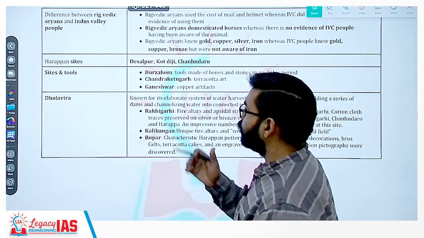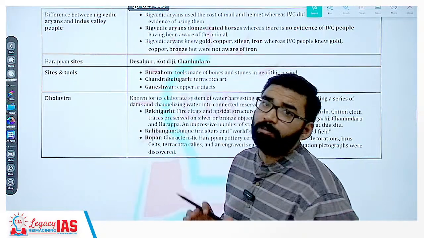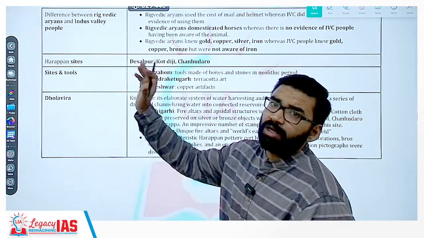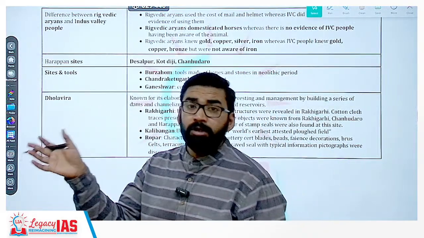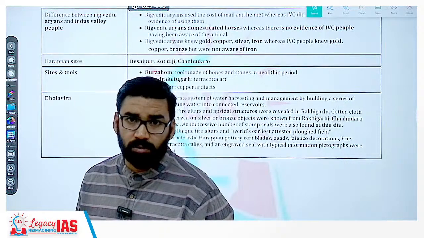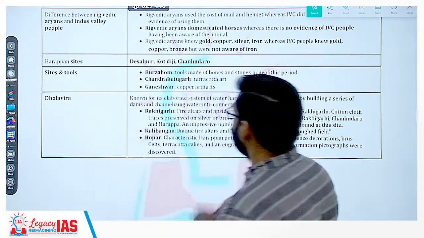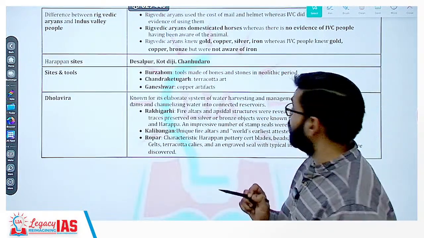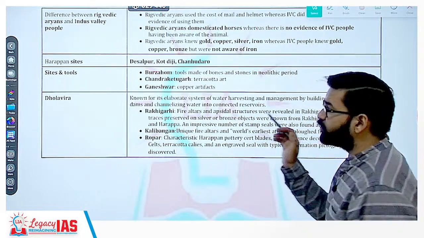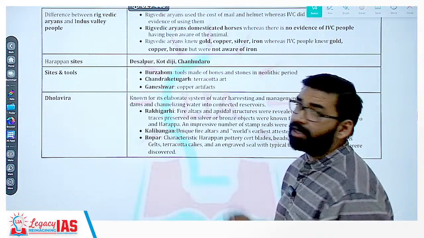Clear? Then Dholavira. अभी मैंने आपको बताया Dholavira was the only city which was divided into three parts: upper town, middle town, and lower town. Clear? And Dholavira has now become a UNESCO World Heritage Site also, around 2 years ago. Getting my point? So Dholavira is known for its elaborate system of water harvesting. Yes, and an important series of dams were there, channelizing water into connected reservoirs.